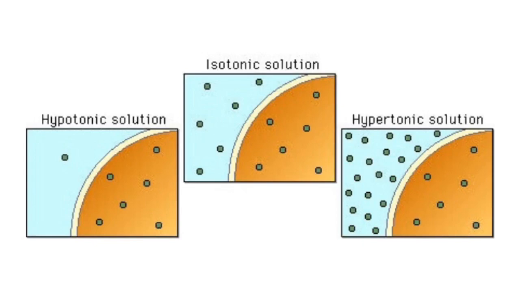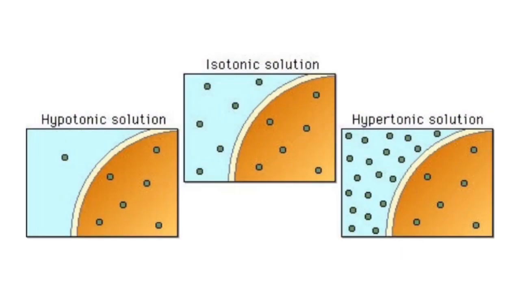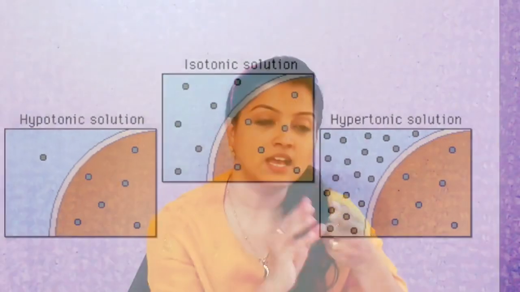Now when a cell is placed in a sugar or a salt solution, it has three possible conditions. One is known as isotonic solution, second is known as hypotonic solution, the third one is known as hypertonic solution. The first is isotonic solution. Iso means same concentration. Now what is the definition? The medium surrounding the cell has the same water concentration as that of the cell is termed as isotonic solution.